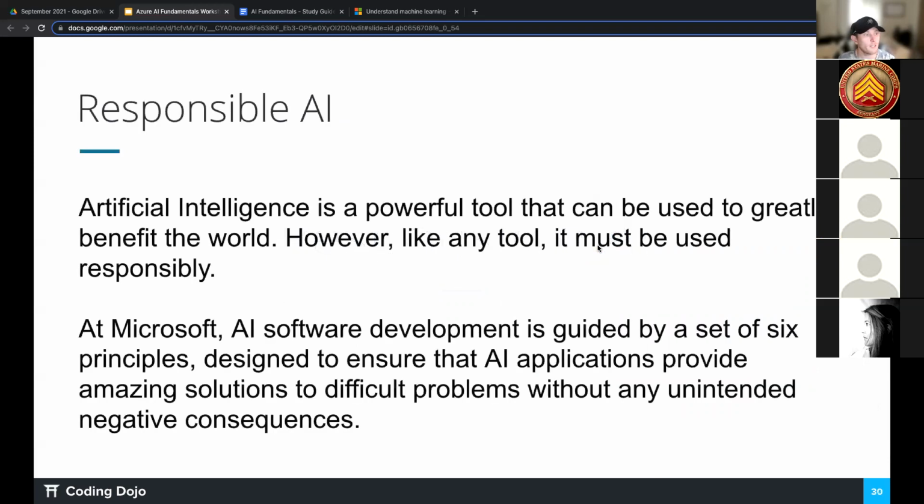Because when we are dealing with responsible AI, artificial intelligence is a powerful tool that can be used to greatly benefit the world. And we saw those things, right? The woman who has been losing her sight, it's been able to read, and she can read to her daughter, or she can read and do work, something like that.